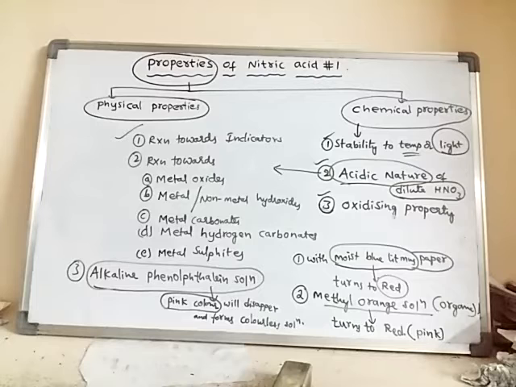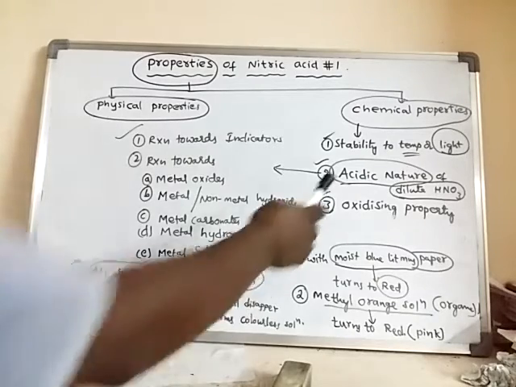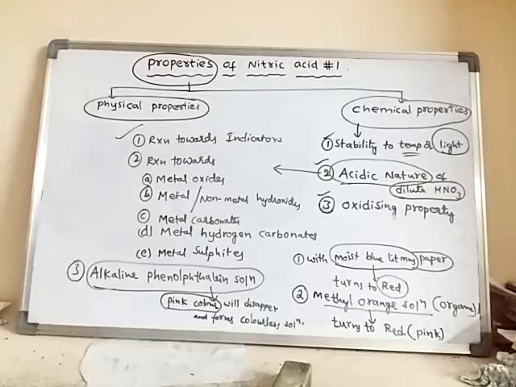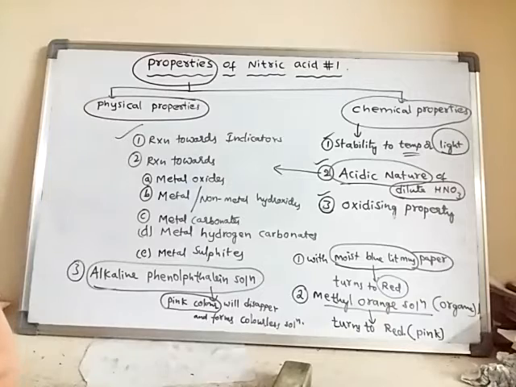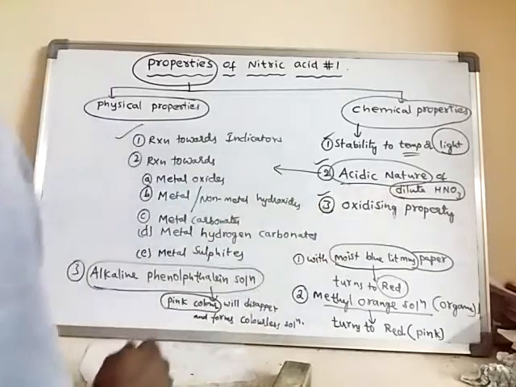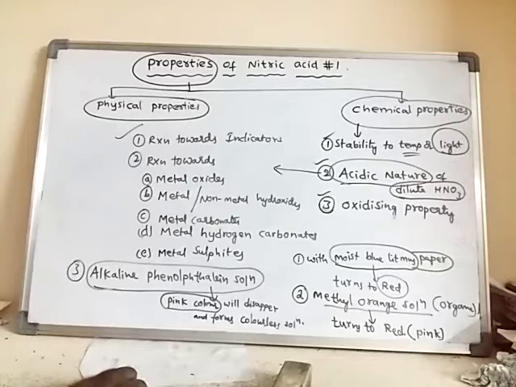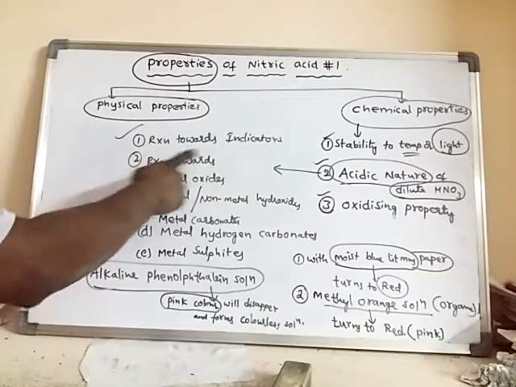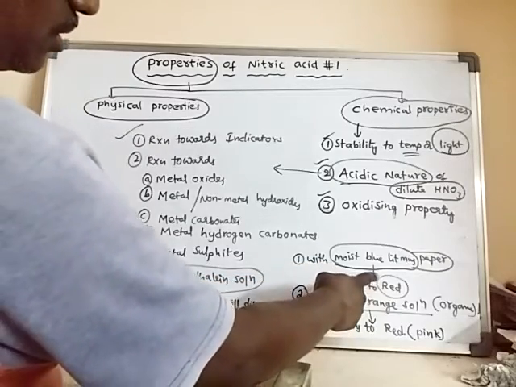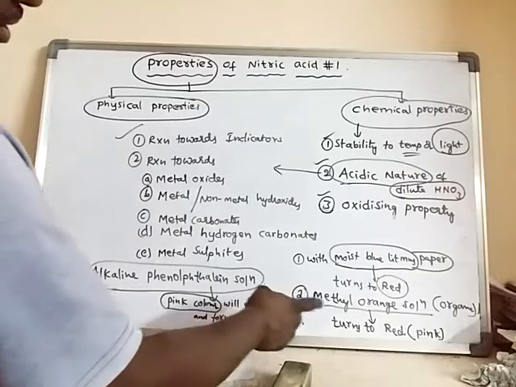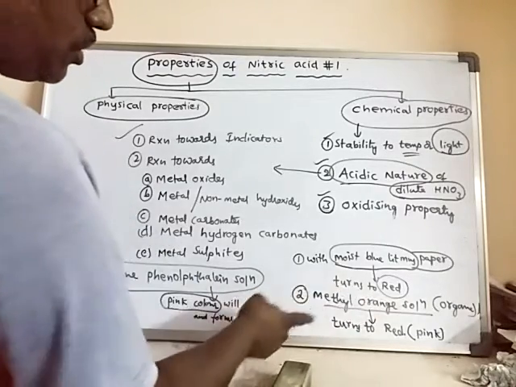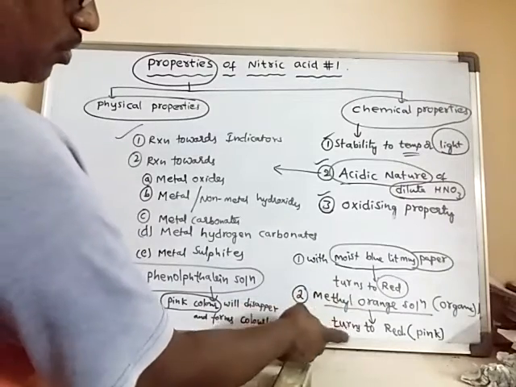So in this way, with the help of some indicators, we can know the acidic nature of dilute nitric acid. With the help of these indicators, we can prove that dilute nitric acid will show acidic nature, because this dilute nitric acid is able to turn the moist blue litmus paper to red, and it is able to turn the orange methyl orange solution to red color.